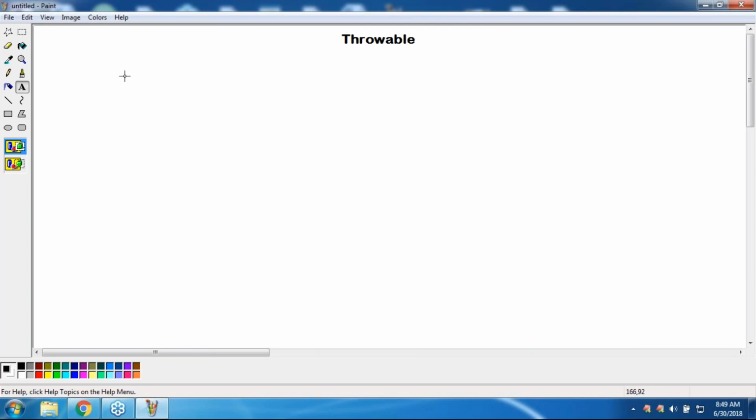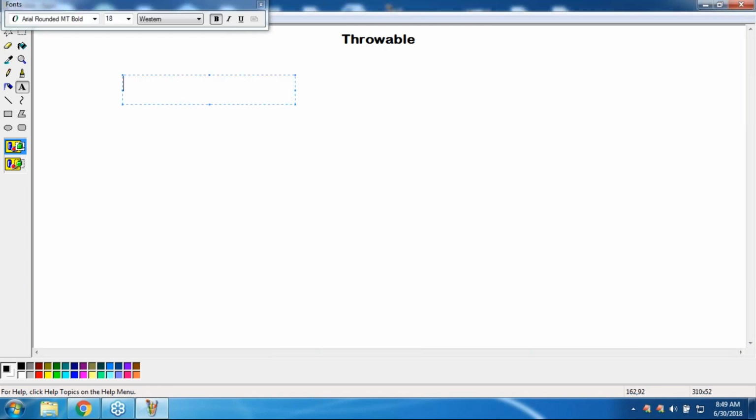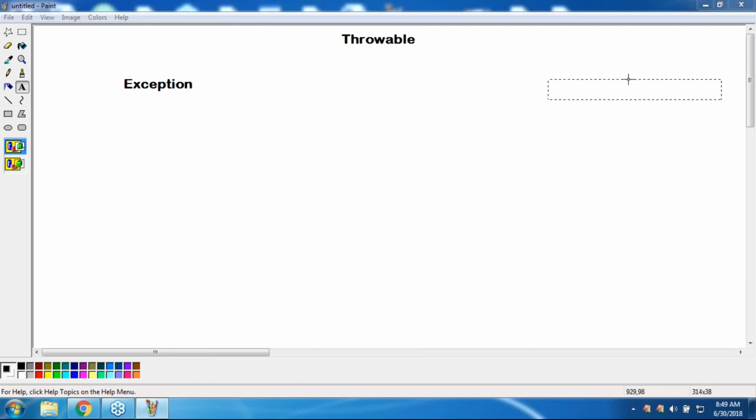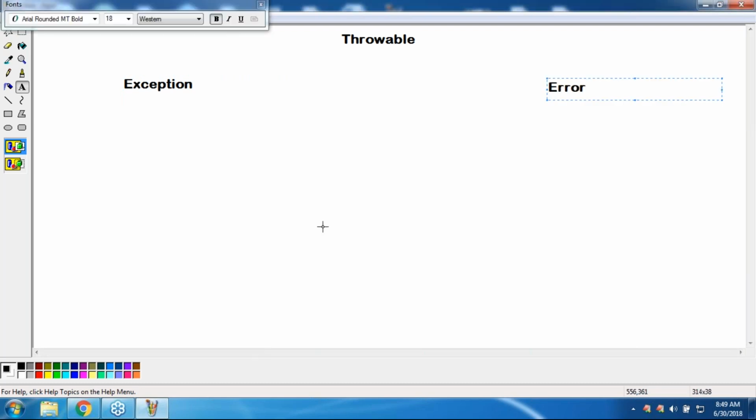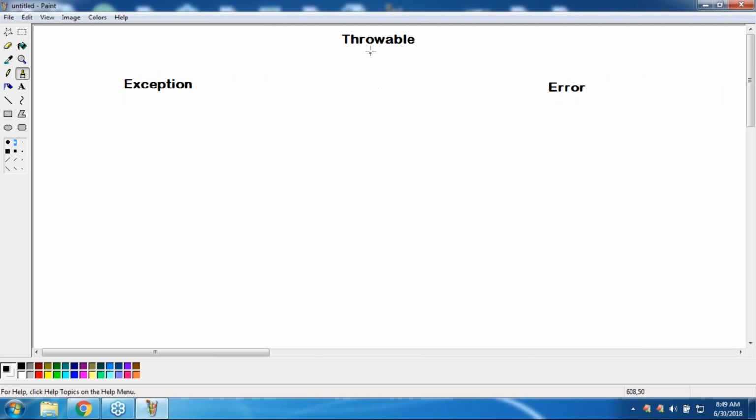Next, do you know that Throwable contains two child classes? One is Exception, the second one is Error. Throwable contains two child classes: one is Exception and the second one is Error. Like this, right? First one is the Exception, second one is Error. Can you tell what is the difference between exception and error? Anyone?